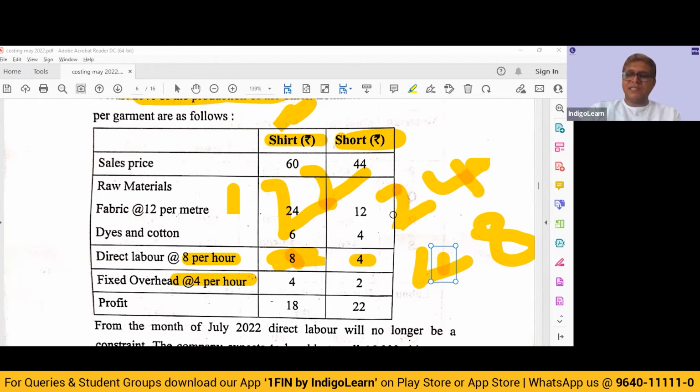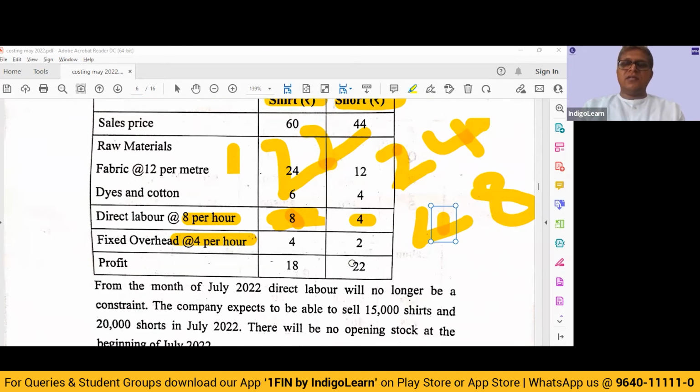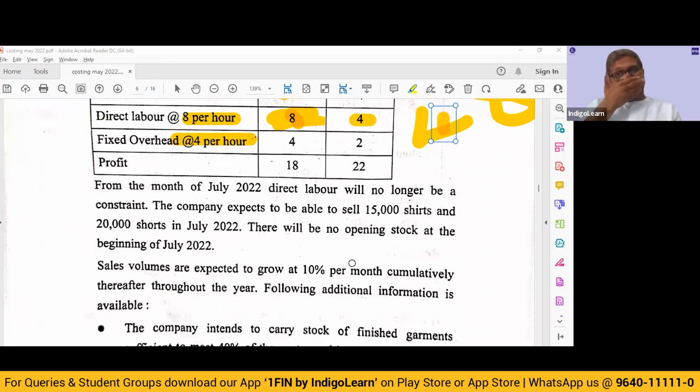12,000 divided by 0.75, 16,000 shorts we will be making, and 25% of that, 4,000 shirts we will be making. If you have to reconcile, 16,000 into 0.5, 8,000 hours of labor will be required for shorts and 4,000 hours will be required for shirts. So that calculation you will have to do.